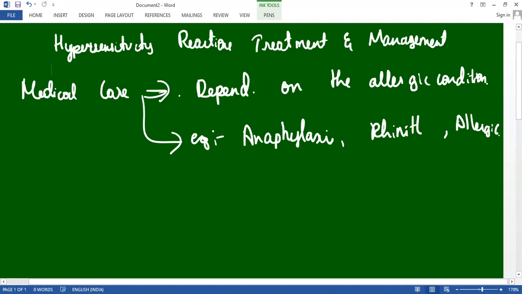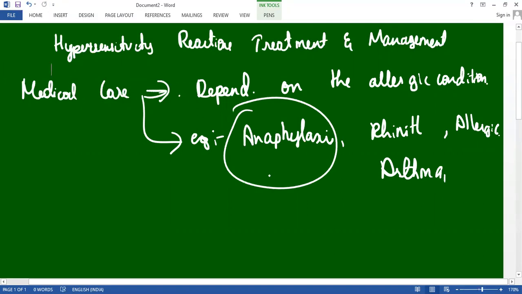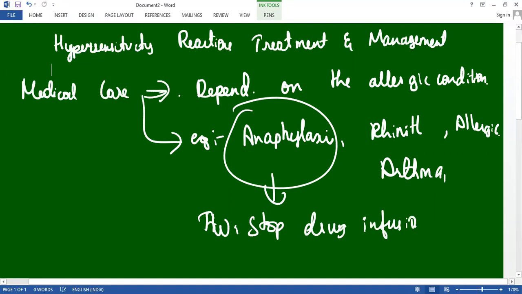The allergy may be due to environmental factors, asthma. We also call this stopping the drug infusion. In anaphylaxis, this is the withdrawal of the offending agent if applicable.